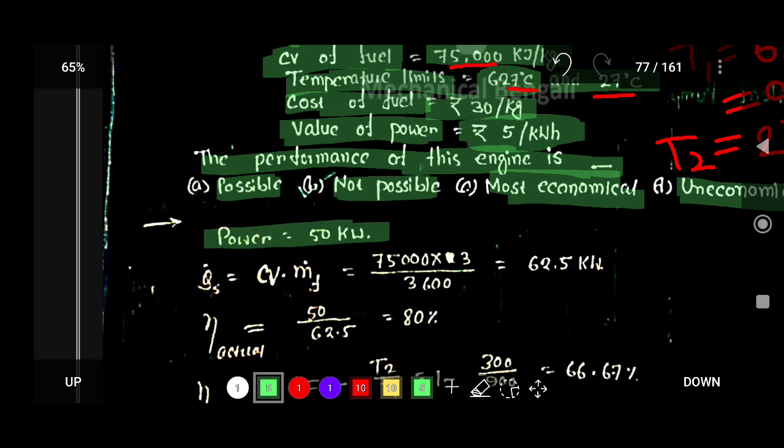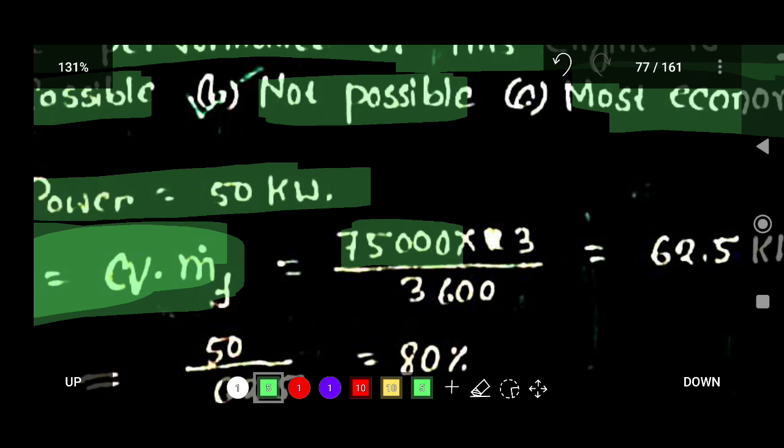Here power is given, that is 50 kilowatt, and the calorific value and mass flow rate are also given. So from here you can calculate the heat supply rate. The heat supply rate is equal to the calorific value of the fuel into the mass flow rate of the fuel. The calorific value is 75,000, and the mass flow rate is 3 kg per hour, that is basically 3 by 3600, so hour is converted to second.